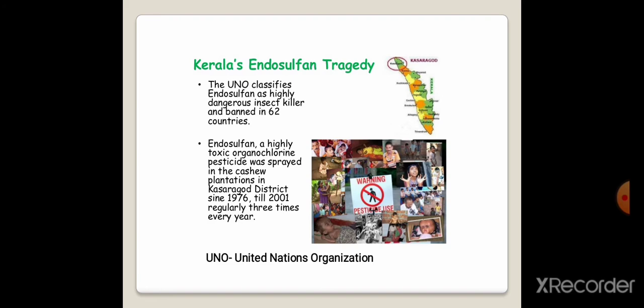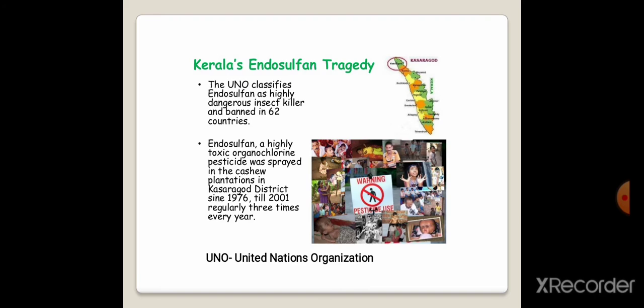This classifies endosulfan as a highly dangerous insect killer, and it was banned in 62 countries because of its different hazardous effects. Endosulfan is very toxic, an organochlorine compound, and it was sprayed in cashew plantations in Kasaragod district regularly, 3 times every year, from 1976 to 2001. And this is nothing but a United Nations organization.